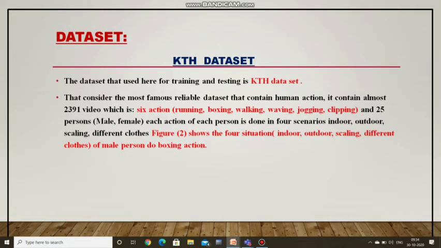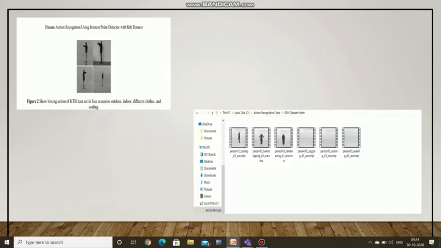Here we can see the KTH dataset. The KTH dataset is one of the largest human action datasets. It has 6 different human actions: running, boxing, walking, waving, jogging, and clapping. There are also 4 different scenarios: indoor, outdoor, scaling, and different clothes. We can see the images for those actions and scenarios in the next slide. Above is the picture of the 4 scenarios and below is the picture of the 6 human actions.